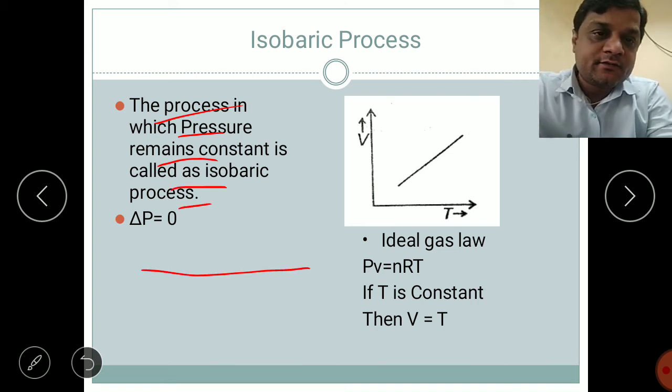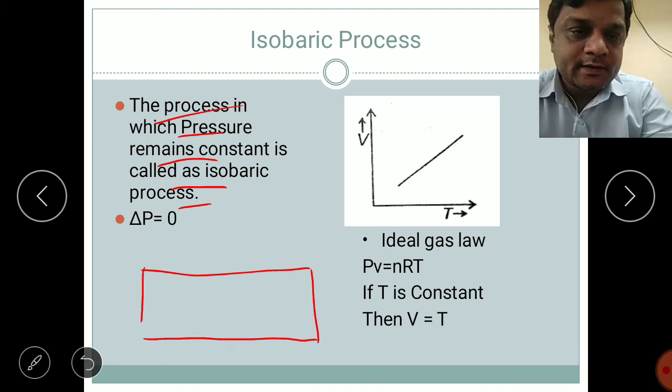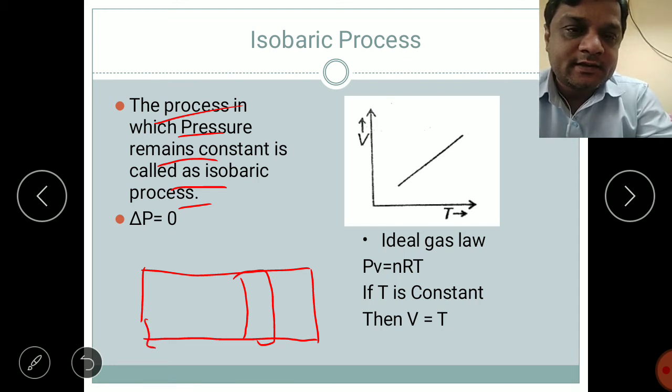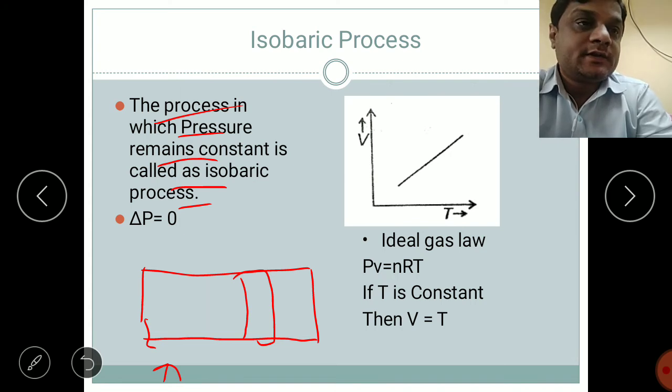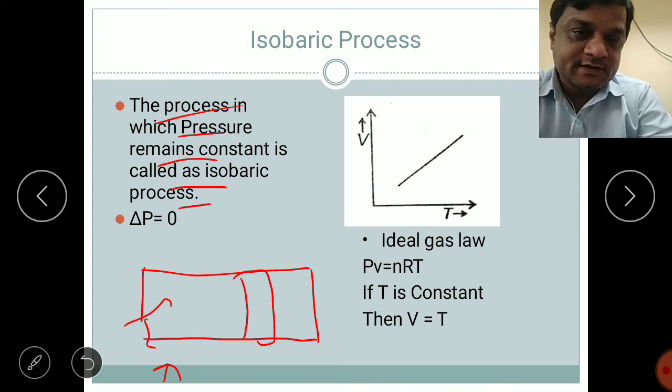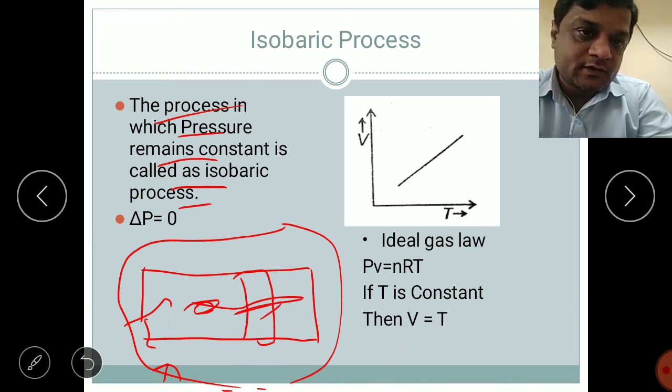Now here again we take the example of the piston in the cylinder. Again we are heating the system, giving heat to it. The temperature is increasing, and if the pressure is kept constant, the volume will also increase.